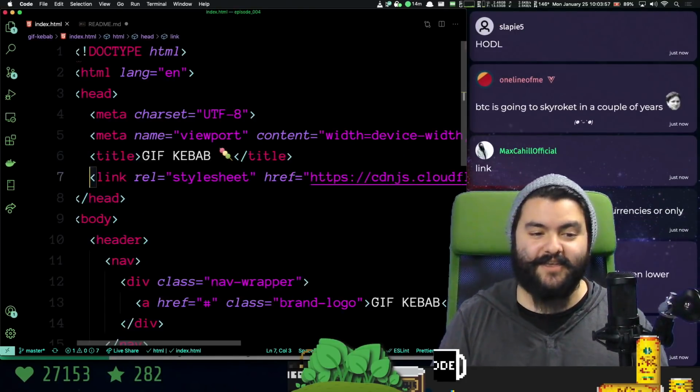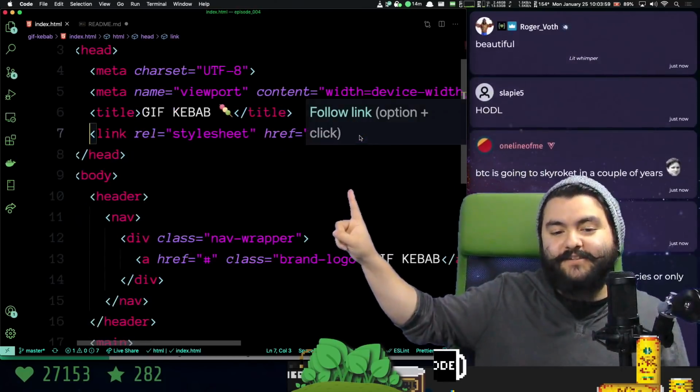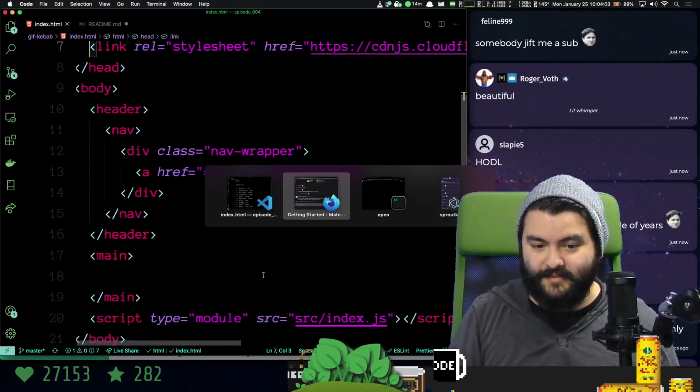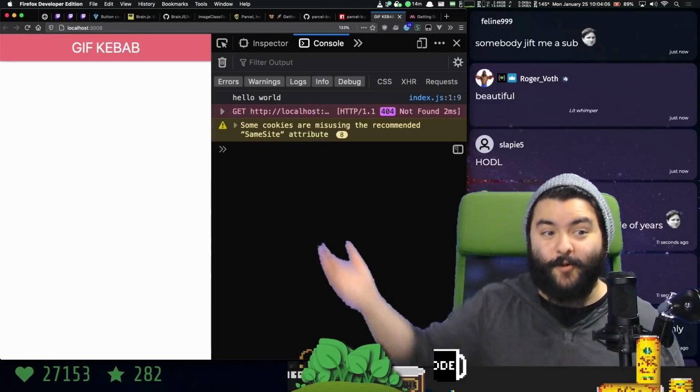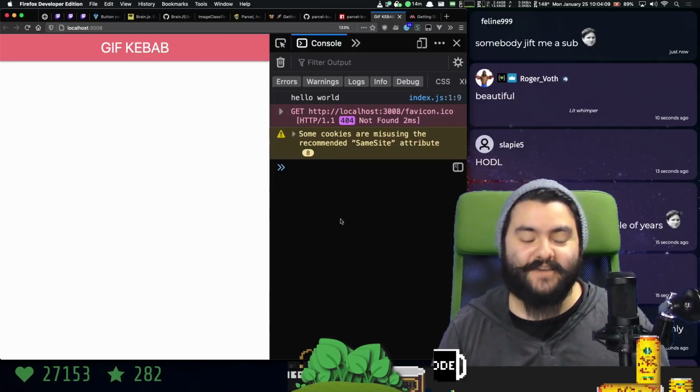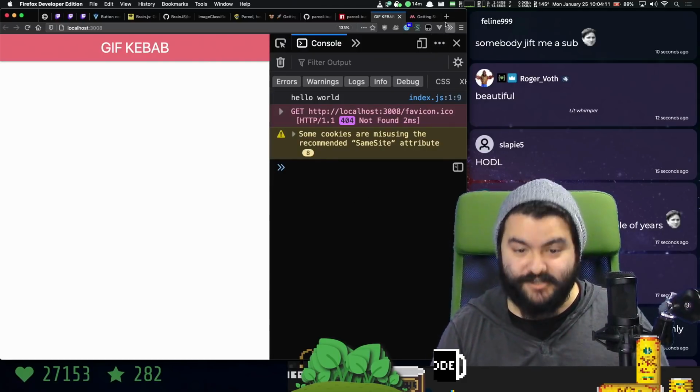So what we did is we added this link to the Materialize CSS file. That should give us some nice styling here on the GIF Kebab. Let's see. Are you ready? Oh, look at that! Look at that! Beautiful.